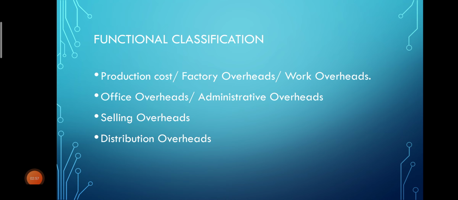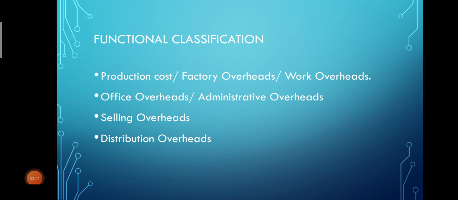Then it might be printing and stationery, postage and telegram, telephone charges. These are expenses which are basically incurred for the office. So such expenses have to be taken under office overheads or administrative overheads.